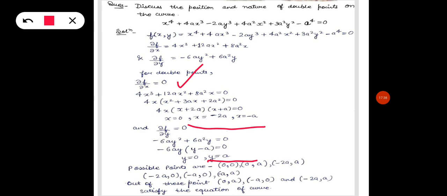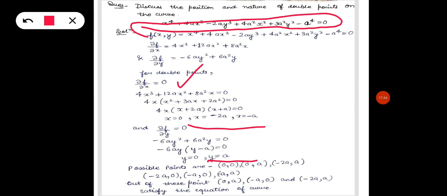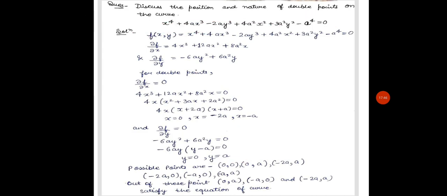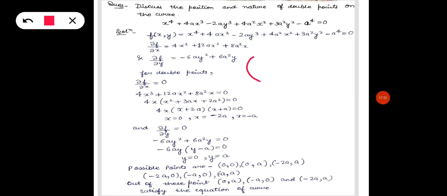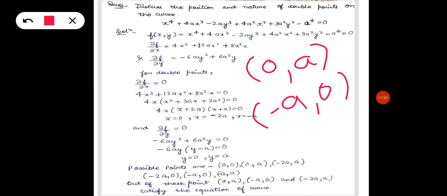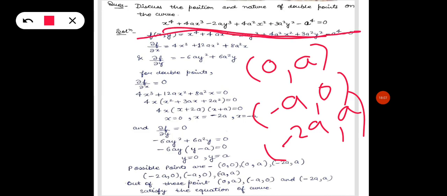Then we put all those points in this equation, and find the points that satisfy it. I have calculated here that the points which satisfy the equation are 0 comma a, minus a comma 0, and minus 2a comma a. All these points will satisfy this equation.